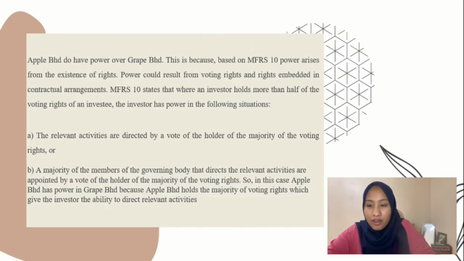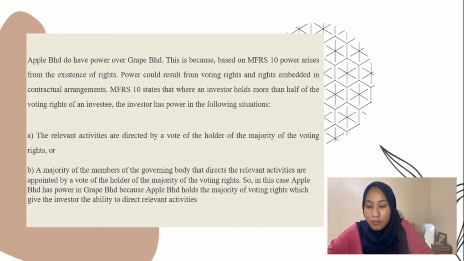Apple Berhad has power over Grape Berhad. Based on MFRS 10, power arises from existing rights. Power could result from voting rights and rights embedded in contractual agreements. MFRS 10 states that when an investor holds more than half of the voting rights of an investee, the investor has power in the following situation: the relevant activities are directed by a vote of the holder of the majority of voting rights, or a majority of the members of the governing body who direct the relevant activities are appointed by a vote of the holder of the majority of the voting rights.